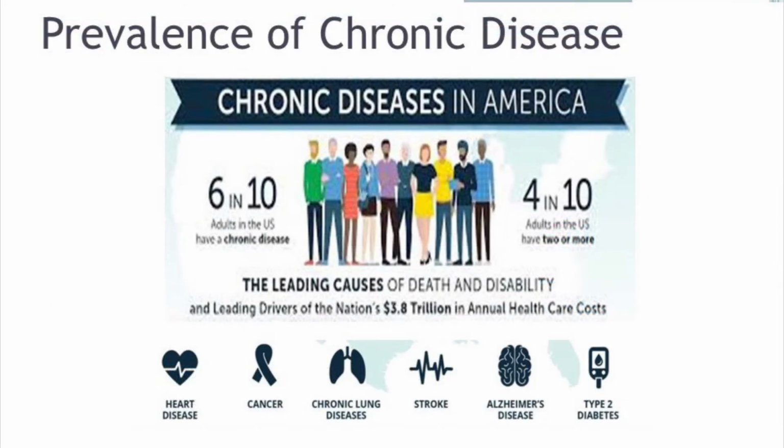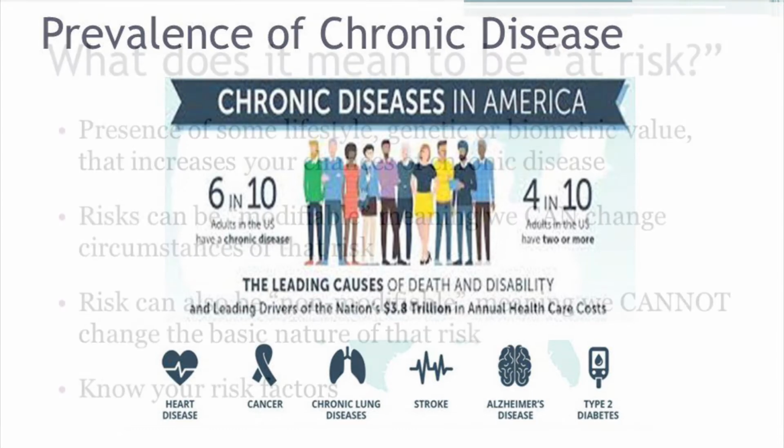Prevalence of chronic disease. The incidence of chronic disease over the last several generations has risen steadily. Currently, 6 in 10 adults in the United States have a chronic disease, while 4 in 10 adults in the United States have 2 or more chronic diseases. When we talk about chronic diseases, we're speaking of conditions such as heart disease, cancer, chronic lung diseases, stroke, Alzheimer's disease, and type 2 diabetes.